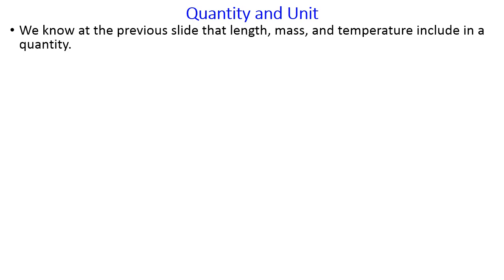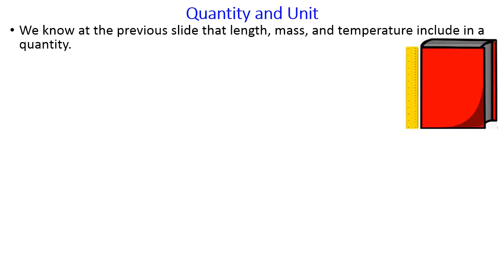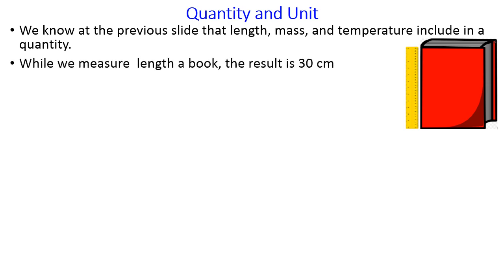To understand more about quantity, first we will see the activity on the right figure. From the figure, we can see that the book is measured using a ruler. While we measure length a book, we can get the result is 30 centimeters.